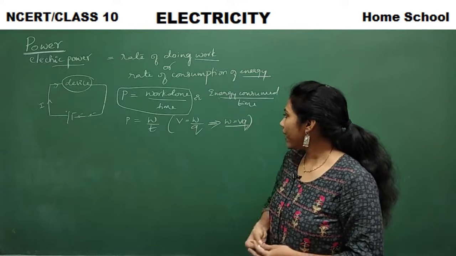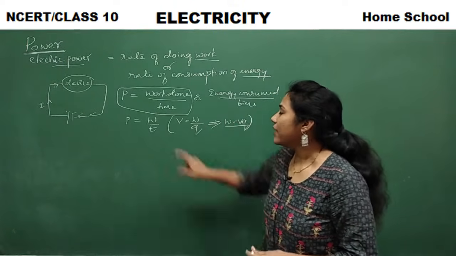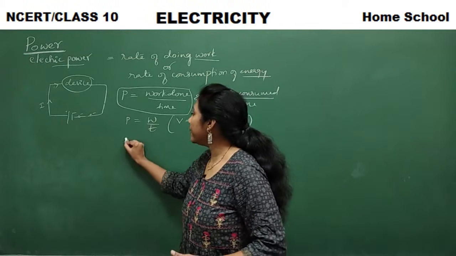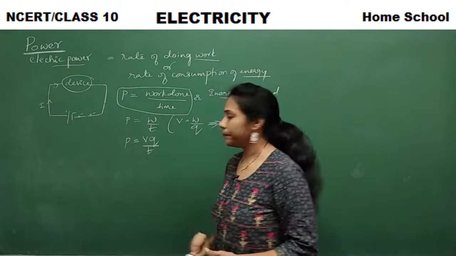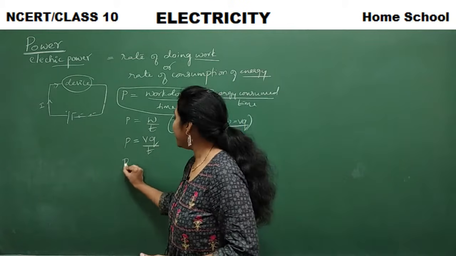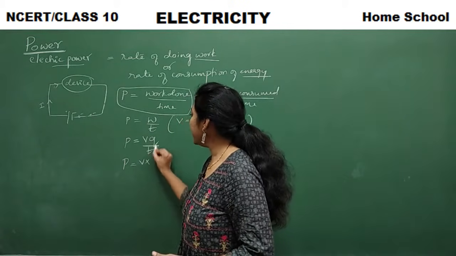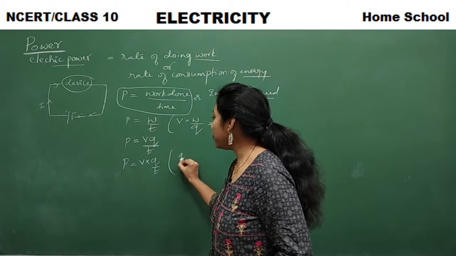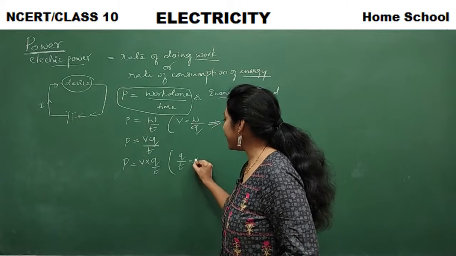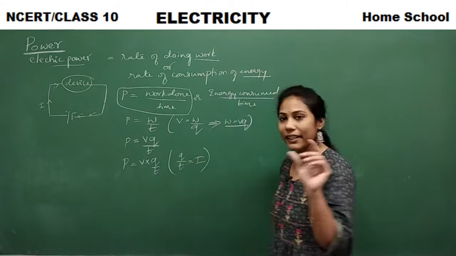So what we have got: W is equal to VQ. Substitute here, what do you get? P is equal to VQ divided by time. And now, P is equal to V into, can I write Q by T? What do you mean by Q by T? Charge divided by time is nothing but current I.